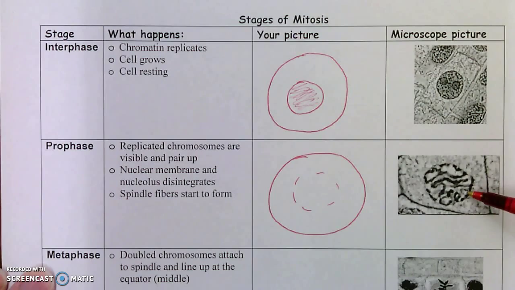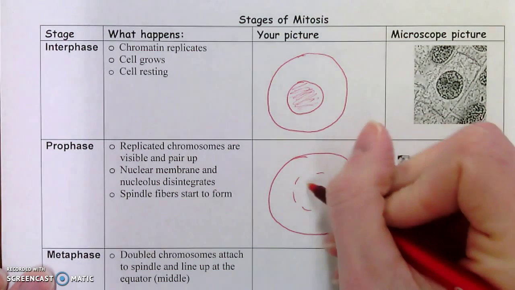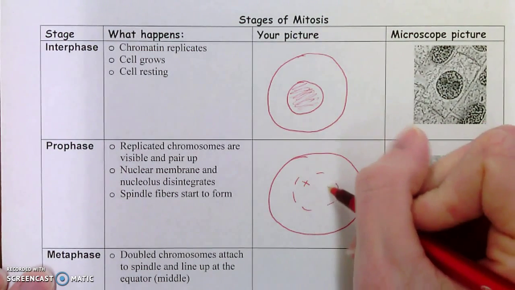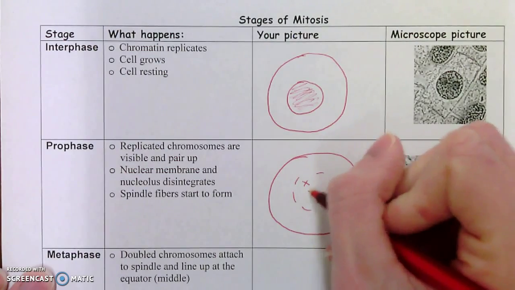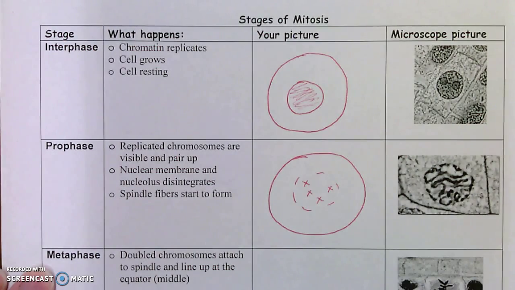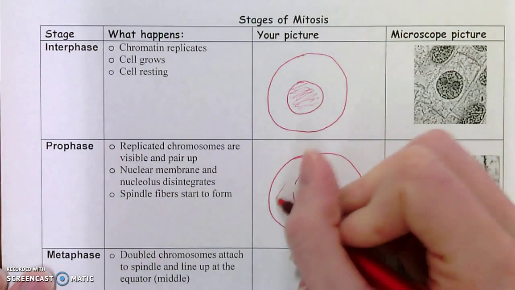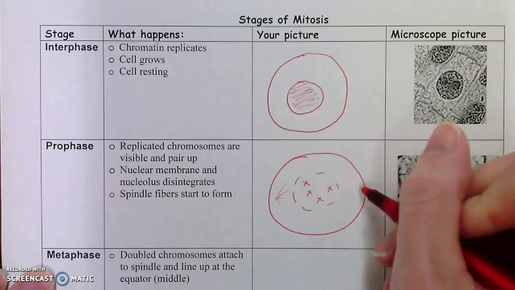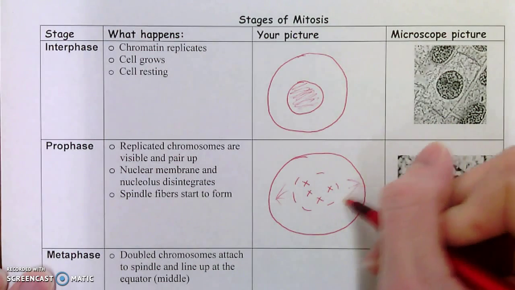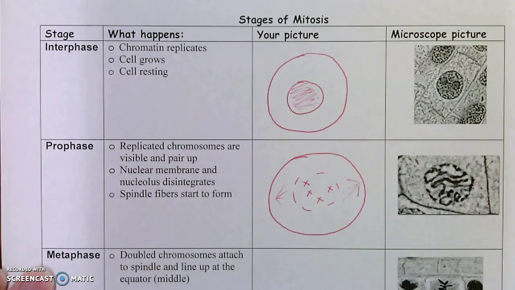Okay. For our picture, we are going to do X's. I'm just going to draw 4 random X's in here. And then in terms of the spindle fibers, they sort of look like hairs growing out of the side. That's our prophase.